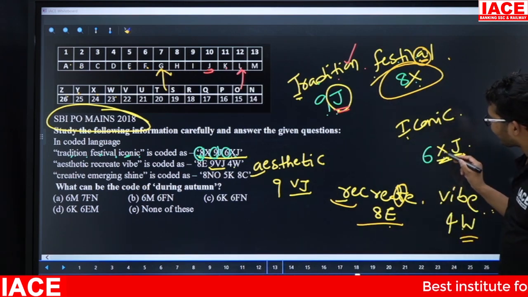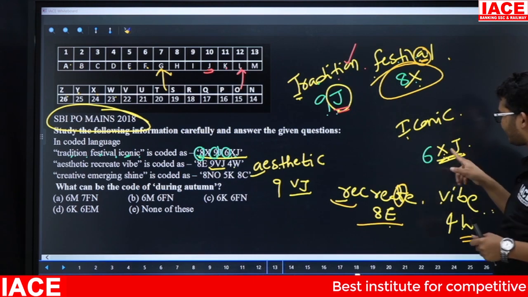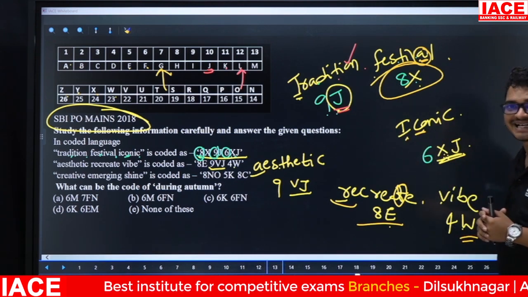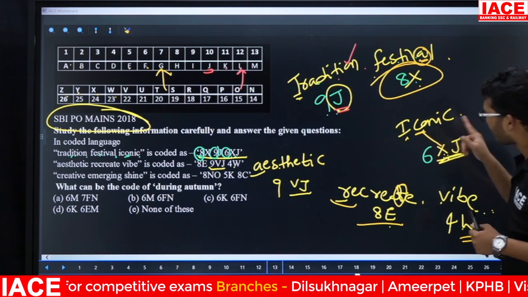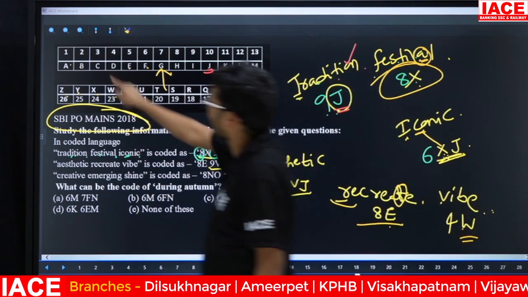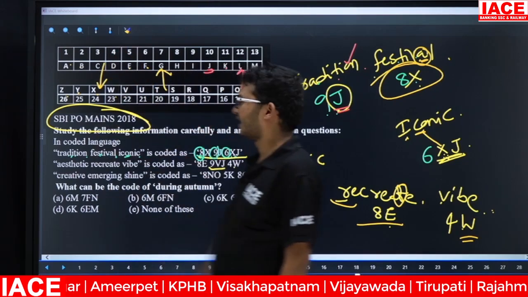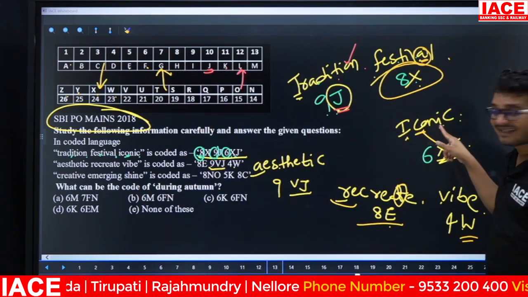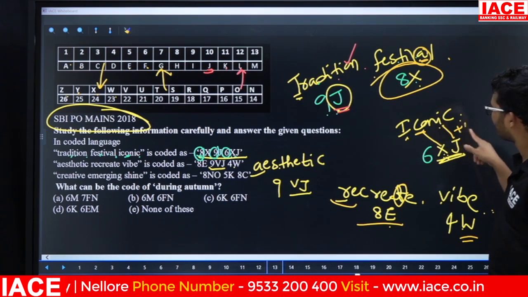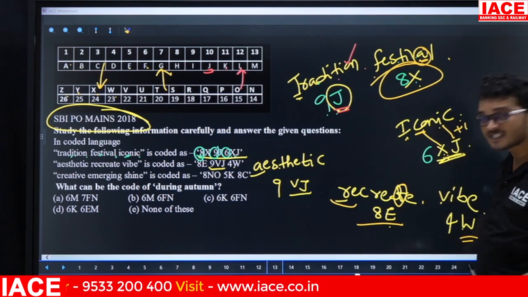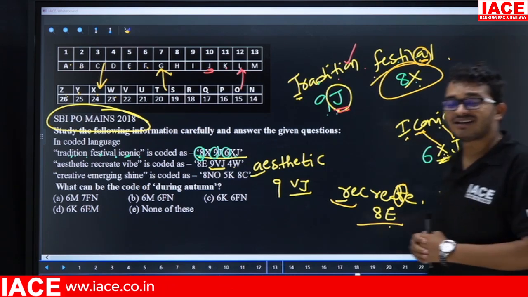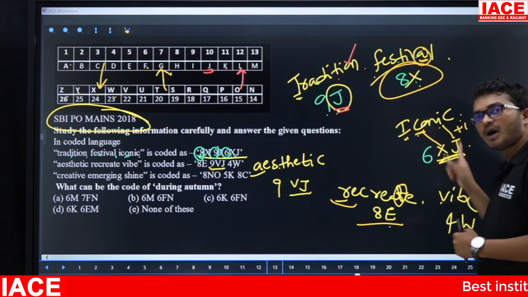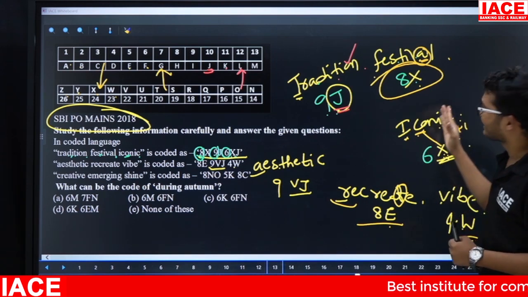What is the logic for the first letter? X. From left hand, the second letter is C. C opposite is what? X. Next, the logic for the second letter. From right hand, the second letter is I. I plus 1 is J. That means if it is starting with a vowel, the logic for the first letter is from left hand second letter opposite. Next, right hand second letter plus 1.